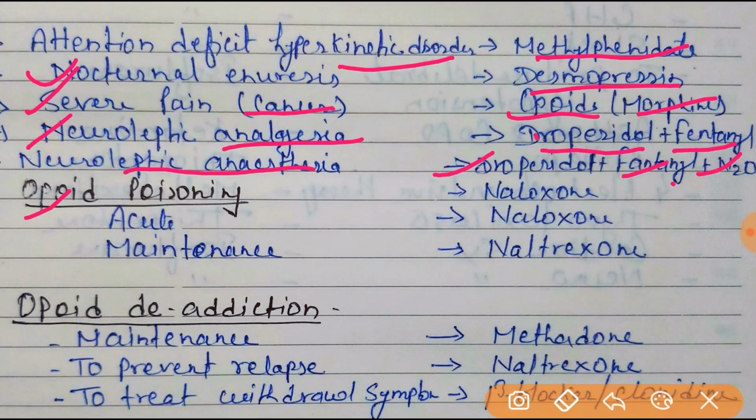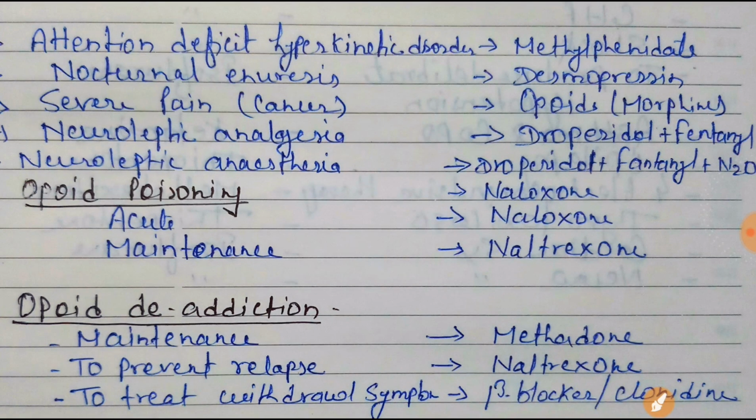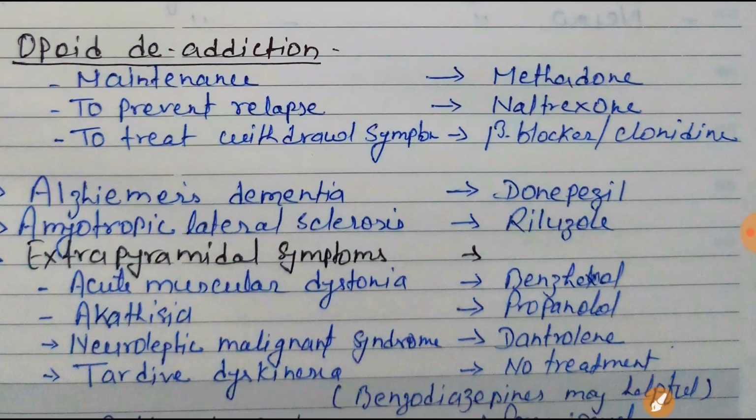Opioid poisoning and maintenance: naloxone will be the drug of choice for opioid poisoning or acute attack. Naltrexone for maintenance. Next one is opioid de-addiction.